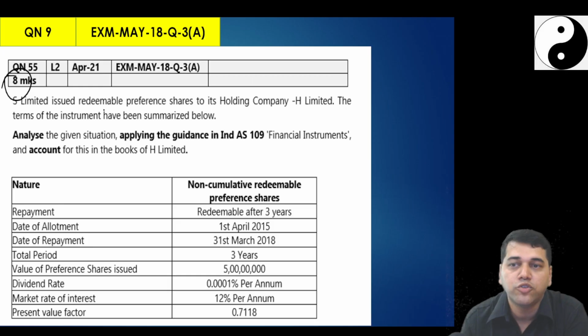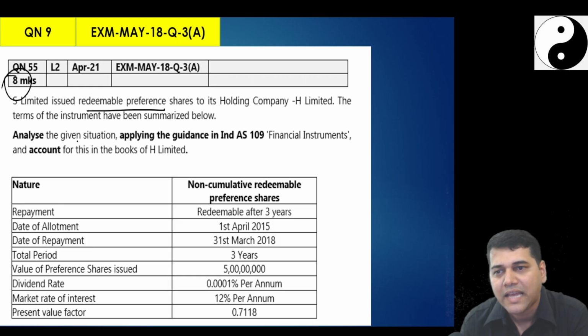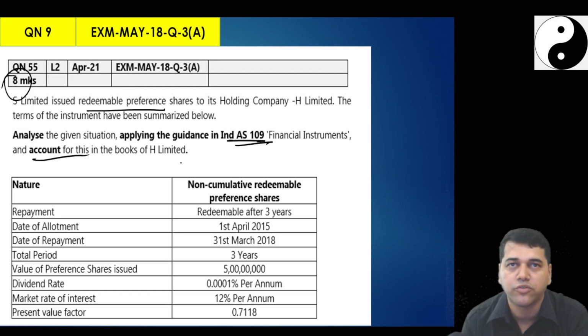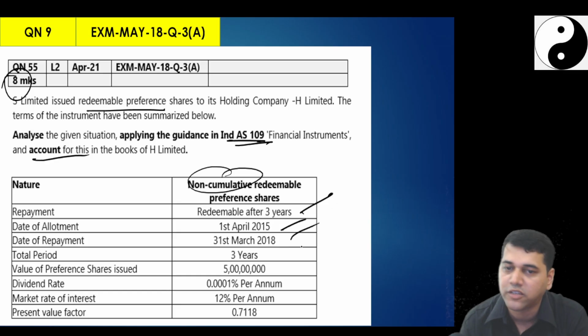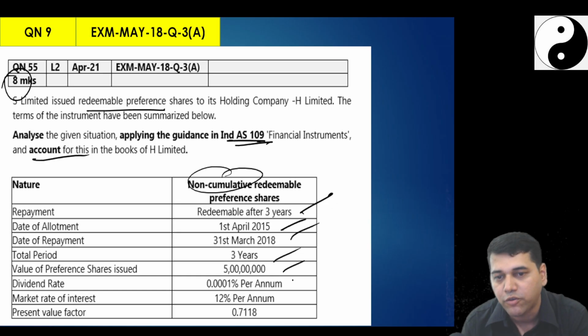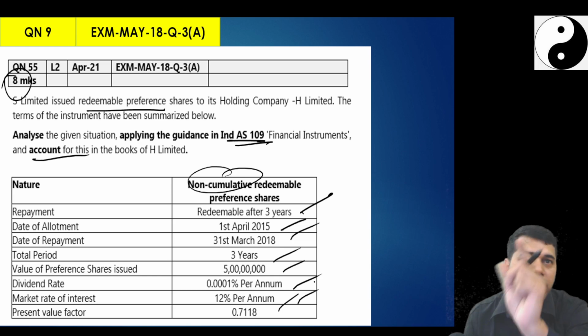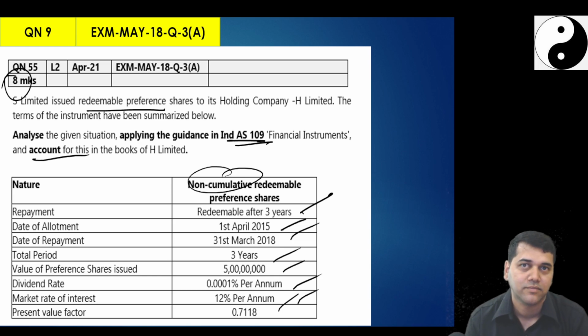Now, S Limited issued redeemable preference shares to its holding company. Analyze the given situation, applying the guidance of Ind AS 109, and account for this in the books of S Limited. Non-cumulative redeemable preference shares, repayment is after 3 years. 1st April they took, 31st March they paid, 3 years. 5 crore is the loan, 0.01%, the similar rate of interest is so and so, present value factor is so and so. You read this in the examination question.